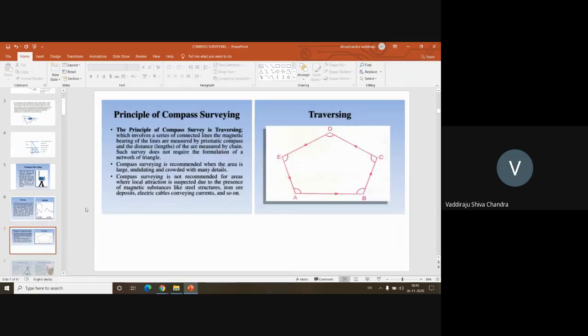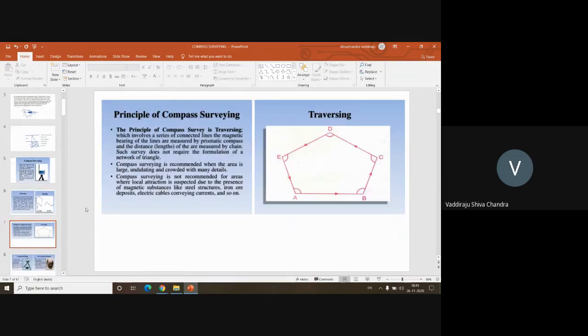So this is the principle of compass surveying. As you already said, it is traversing. We are going to determine the linear lengths between the given station points, and we are going to determine the included angles. Here we will be determining the angles A, B, C, D, E. Once you know these linear distances and these angles, how do you determine the areas?